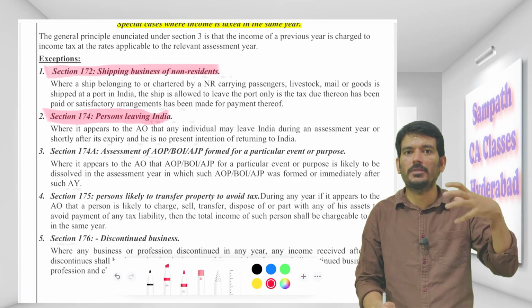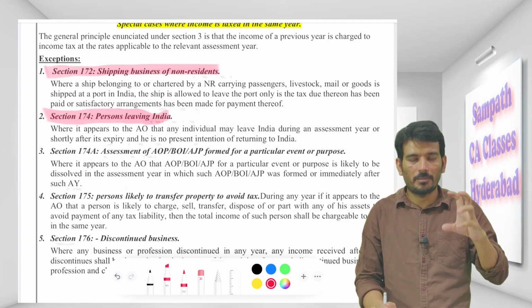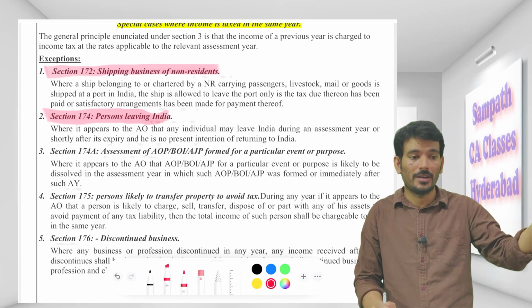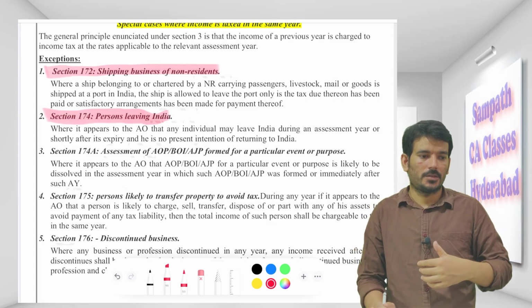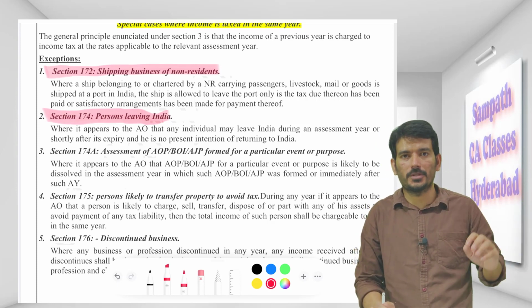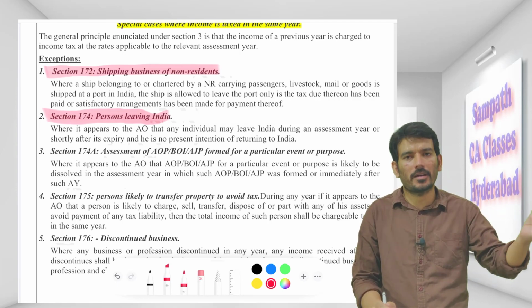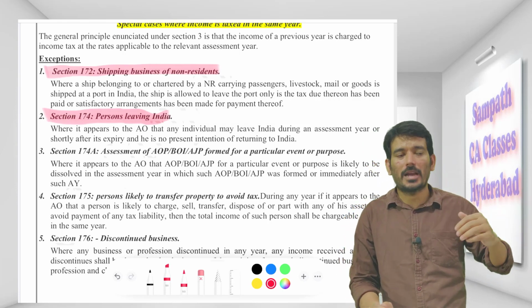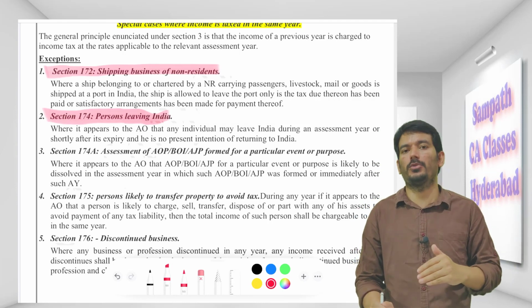If this comes to the knowledge of the assessing officer, he will say, Sampath, I can see that you are going, but I don't see any intention that you will come back to India very soon. If I'm going there for a visit, or to meet some friends, or for a business meet, I will come back in 1 or 2 months. But I'm going there to reside permanently. I have no intention to come back to India.